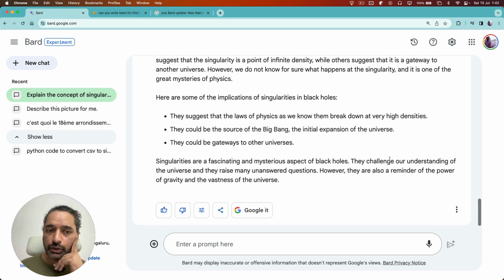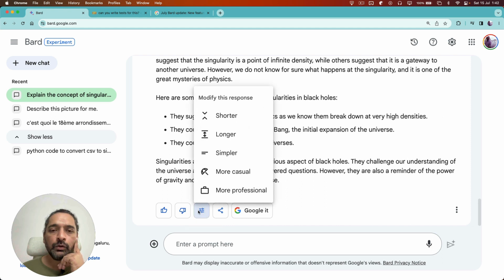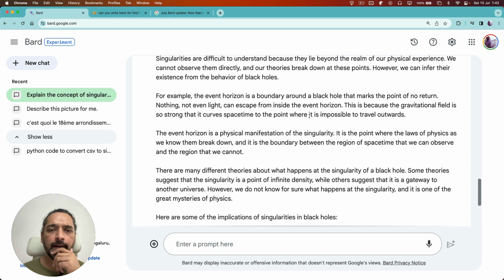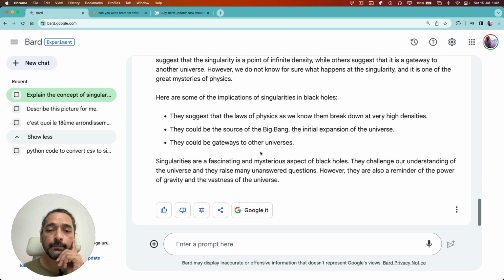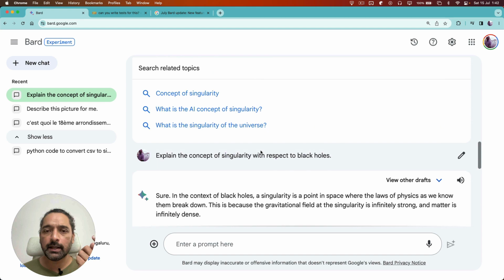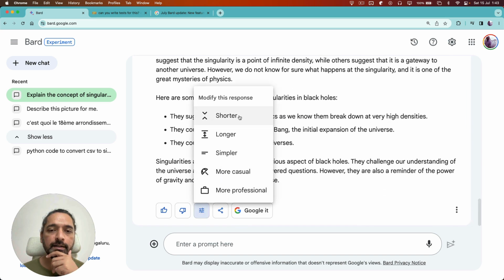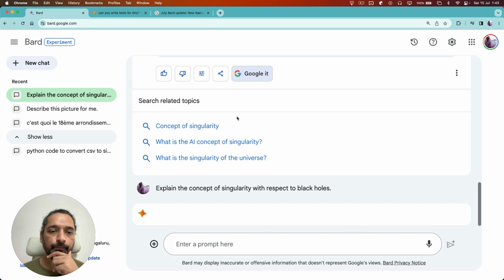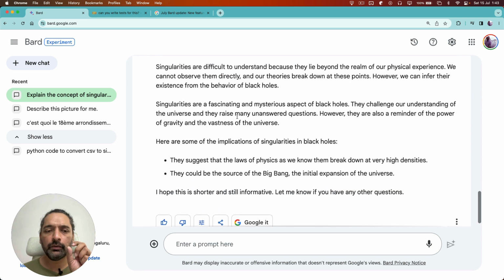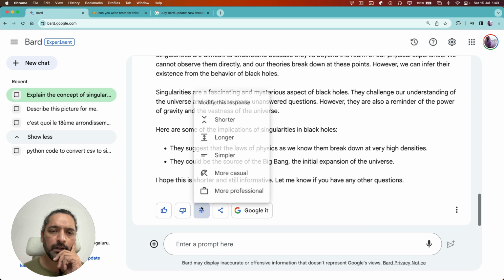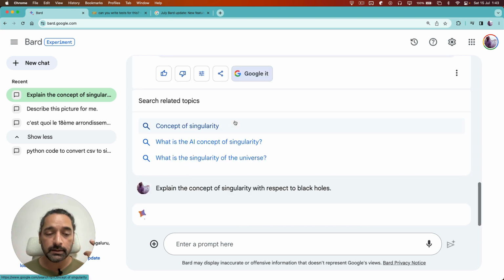But what is new now is the ability to give instructions to make it shorter, longer, simpler, more casual, more professional. Okay, so for example, this one is fairly long and maybe I don't want to read so much. You could have put this in the instruction saying, explain it to me briefly, right? Alternatively, now, if you want a visual approach, you can say, just make it shorter. Okay. So this should give you a shorter view of it, and you can, I think, a couple of times, make it shorter and shorter before, of course, the detail of the response is lost.